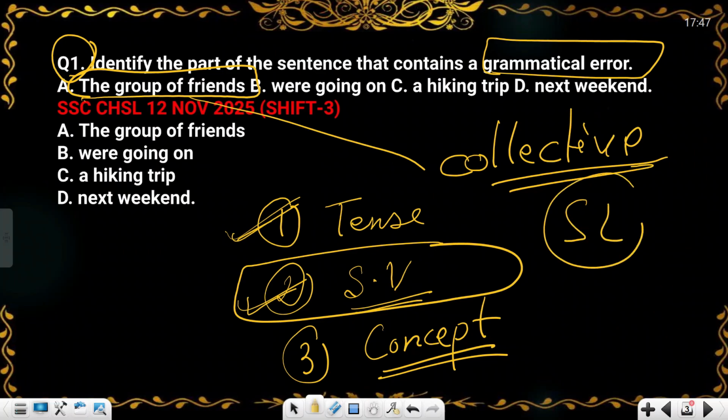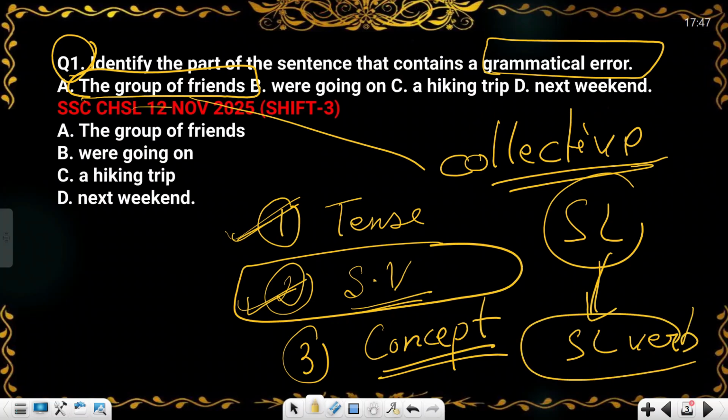For a singular subject we need a singular verb. Here group of friends is used collectively, so this will act as a singular subject and a singular subject will take a singular verb. So were here is wrong. Therefore, where is in the B option. So B would be your answer. There is an error in B.